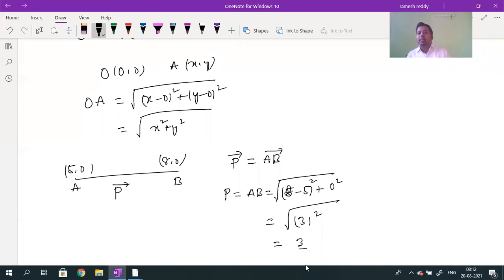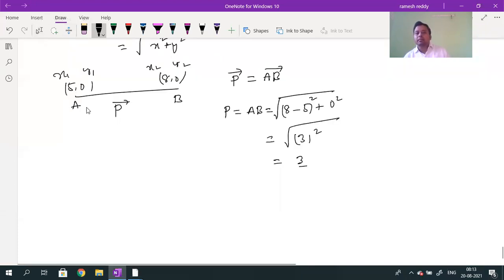So this formula is very important for us for finding the distance between the 2 points. It is not root 89. Here, what is the value? So 8 minus 0 whole square. This is x1 and this is y1 and this is x2 and this is y2. So this value will be 8 minus 5 whole square plus 0 square. 8 minus 5 is 3, so 3 square. This is for finding the distance between the 2 points.